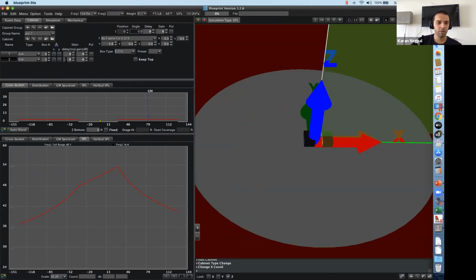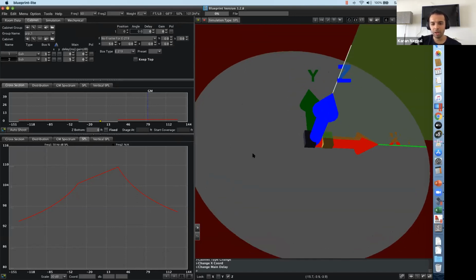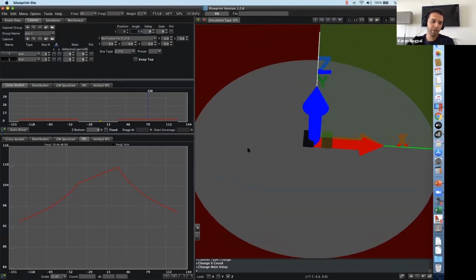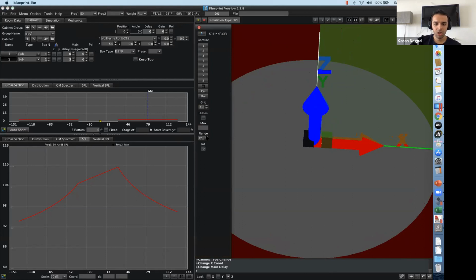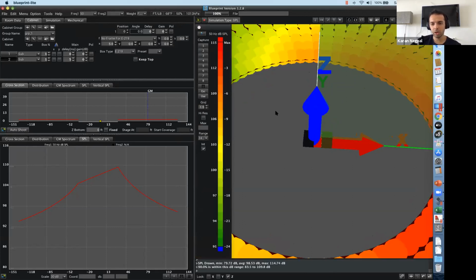Then we know that the front subwoofer is delayed by 5 milliseconds, so I've added a 5 millisecond delay. The weighting is flat, and you can choose the frequency anywhere in the subwoofer range. Let's just say 50, because we are targeting 50. Although it should be 5.5 feet, it's just 5 feet for convenience of understanding. Let me change the range to 24 dB, and let's see what happens if you simulate.